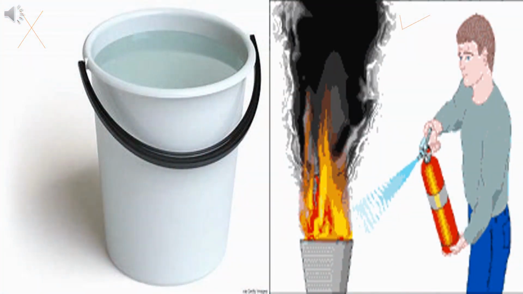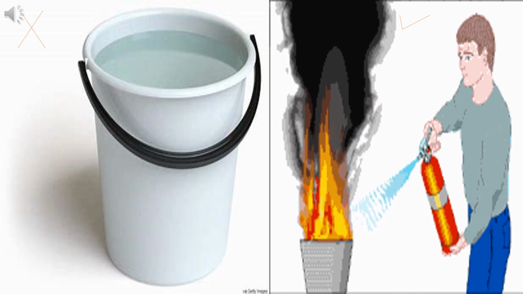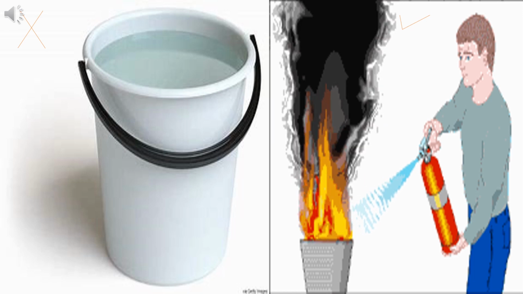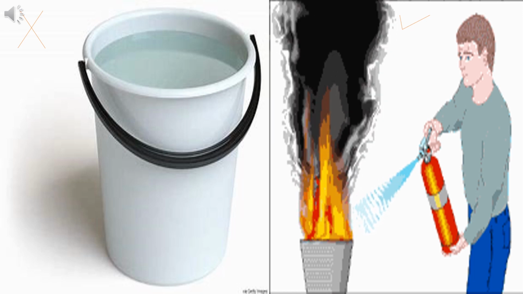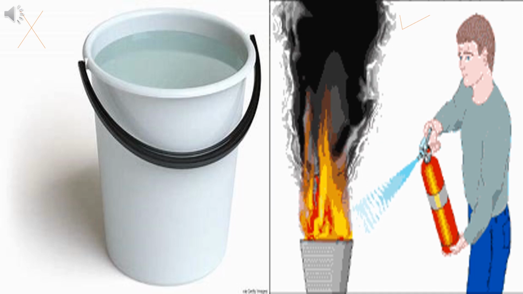These fires are put off by covering the burning object with sand or mud or using a fire extinguisher. Sand or mud covers the burning material and does not allow oxygen to reach it. A fire extinguisher also cuts off the oxygen supply. A fire extinguisher may have either a chemical or a gas which puts out fire. Water is never used in both the cases.